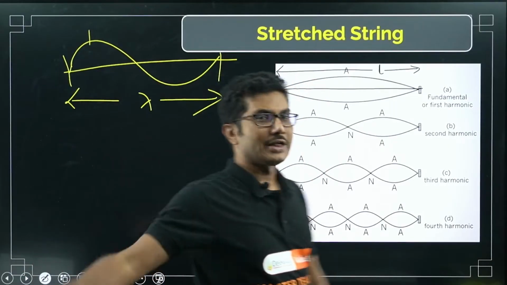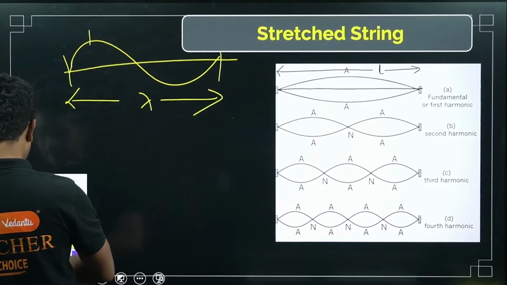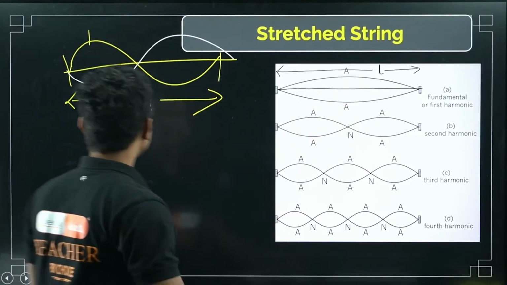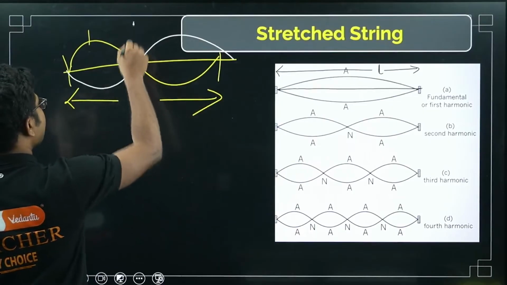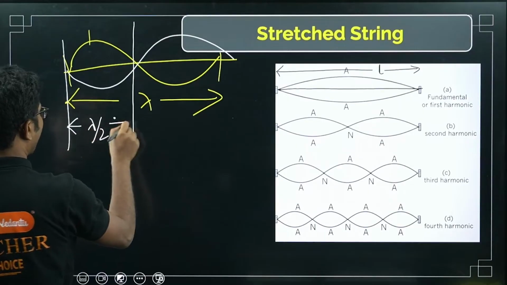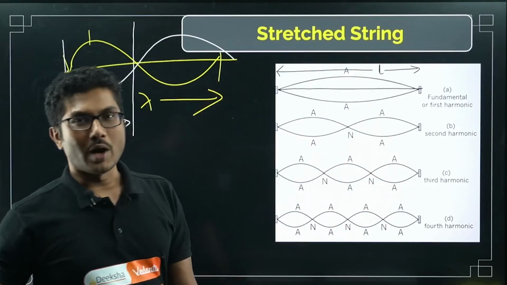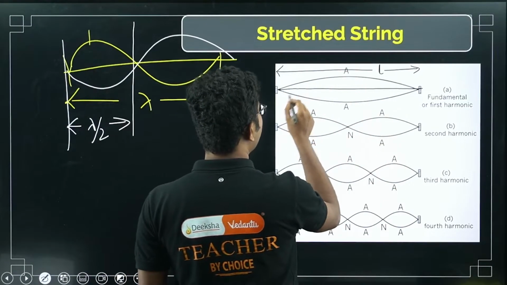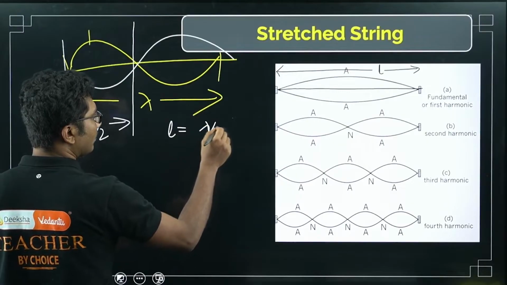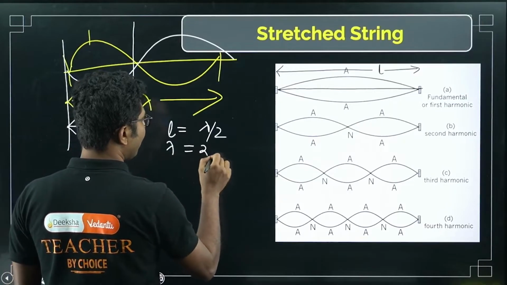Here it is basically producing a standing wave. Now in standing wave, if one wave from the other side comes like that, then they will produce this stretched string. Now you can see that only up to this much is available. So what is this distance? This distance is lambda by 2. This you have to remember that if in the middle there is only one maximum, then this distance is lambda by 2. So from here you can say that L is equal to lambda by 2, or lambda is equal to 2L.